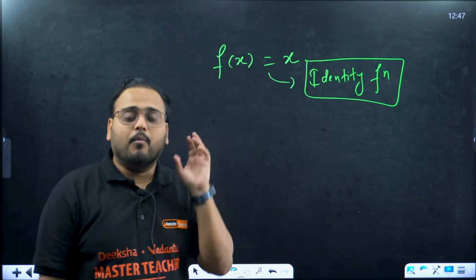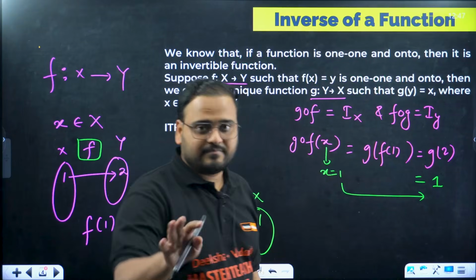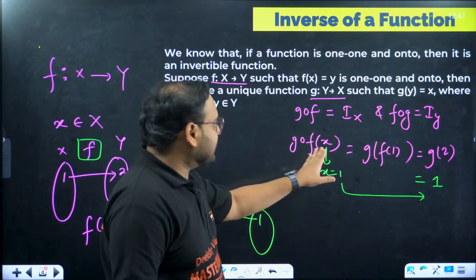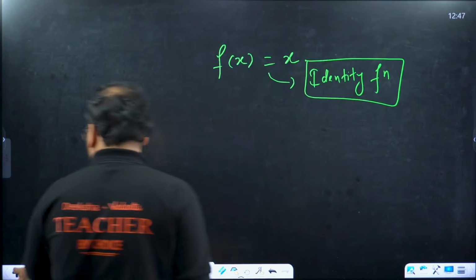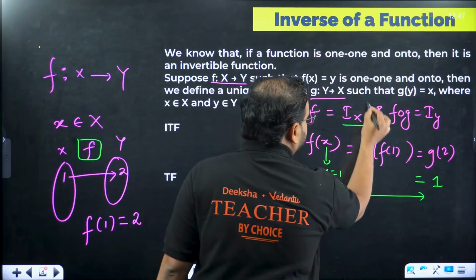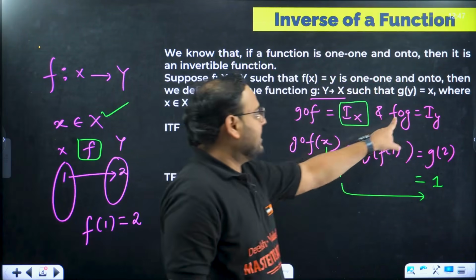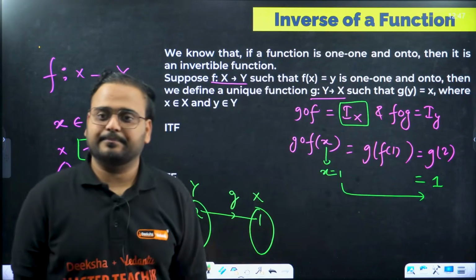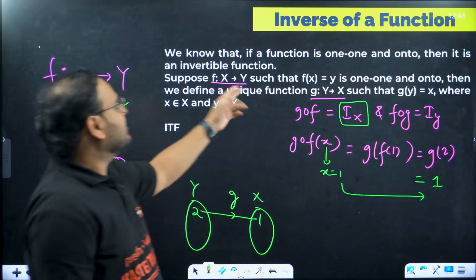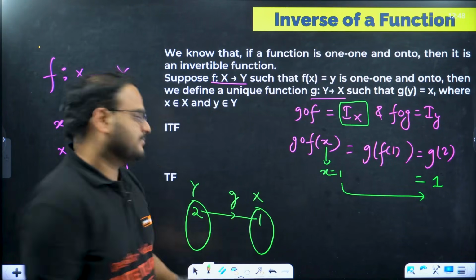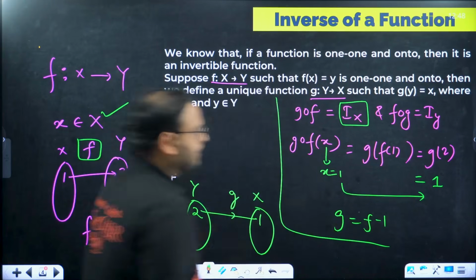I know all of you are not able to understand when your teacher writes in the class, gof is Ix and fog is Iy, you have missed it. You started with x, you're getting back to x, and this is nothing but your identity function, as I wrote over here. That's why we were writing I, and from which set did we take it? From the set X. That's why it is Ix. And what is fog? Iy. Same way, we'll do the reverse this time. Whenever you have gof as Ix and fog as Iy, then only we can say g is the inverse of f, g is equal to f inverse. This is the condition for inverse function.